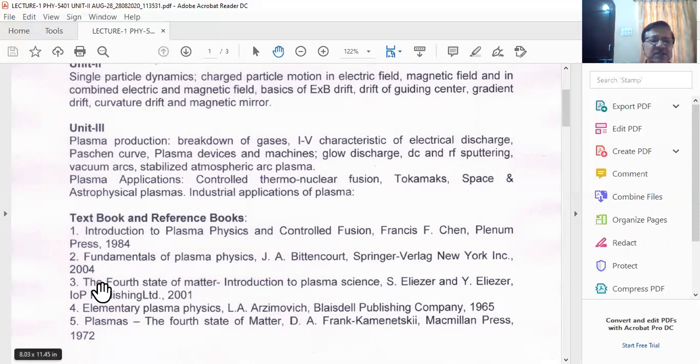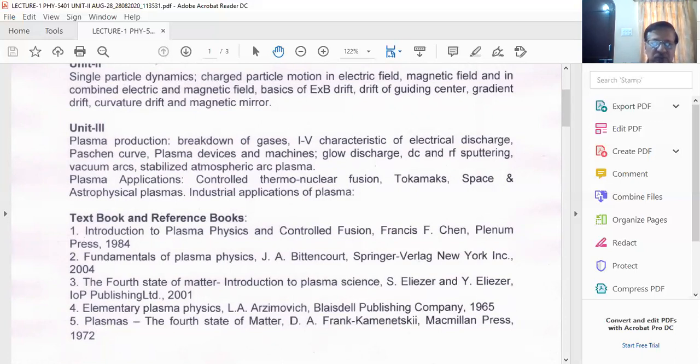Then I would like to suggest The Fourth State of Matter, Introduction to Plasma Physics by Eliezer. That is an IOP publication. And we have one more book, Elementary Plasma Physics, that is by Rizomovich. It's a very well-known book in plasma physics. And you have to also refer to Plasma, the Fourth State of Matter by D.A. Frank, and it is Macmillan Press Publications.